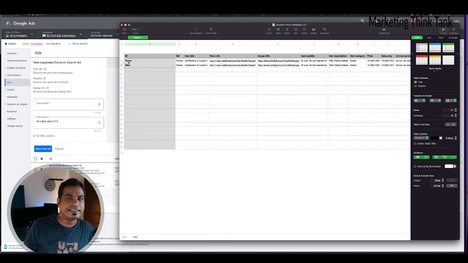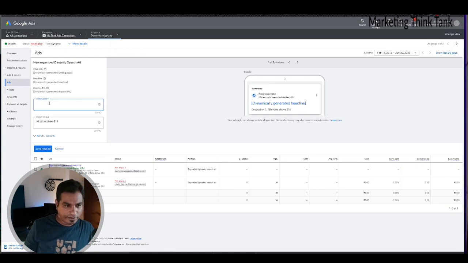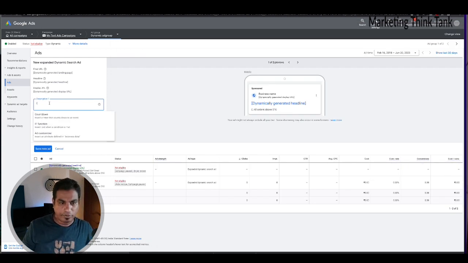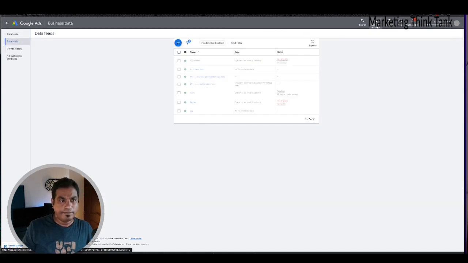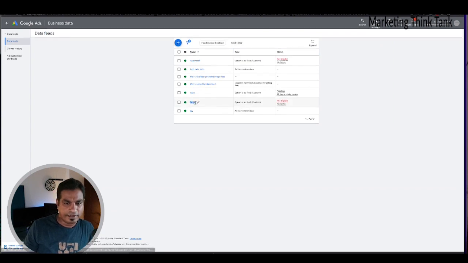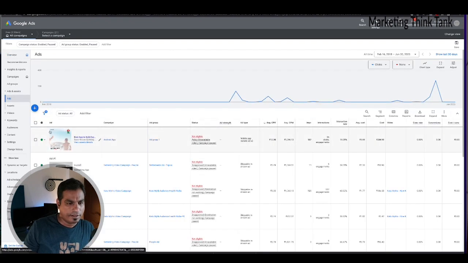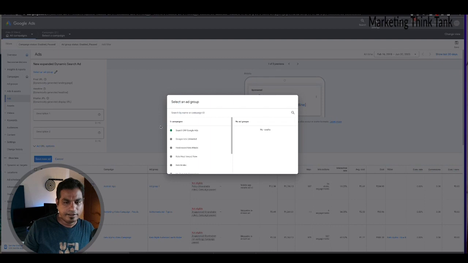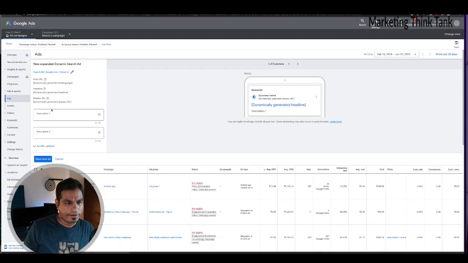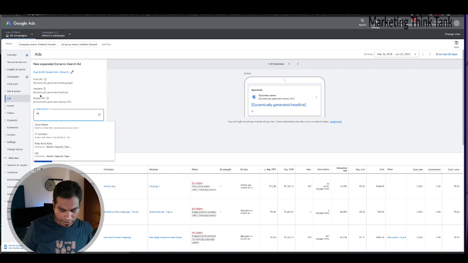If I want to bring these fields dynamically onto my ads, what I need to do is open a flower bracket. What is the name of the upload that I have? Let me also show that to you. The name of the data sheet or the data set that I have is called TESTE, right? So I need to go back to my dynamic ads. So create a new dynamic search ad. These are automatically done. So I need to open up a flower bracket. I need to say equal to, and I need to start this with the data set name, which is TESTE.